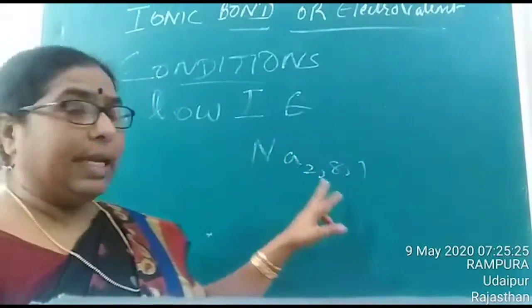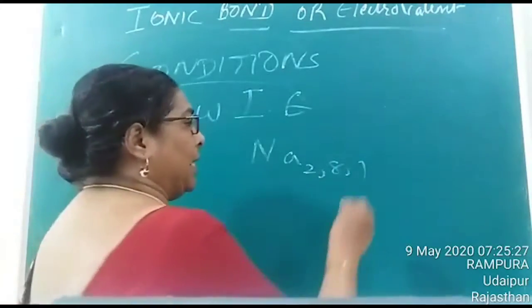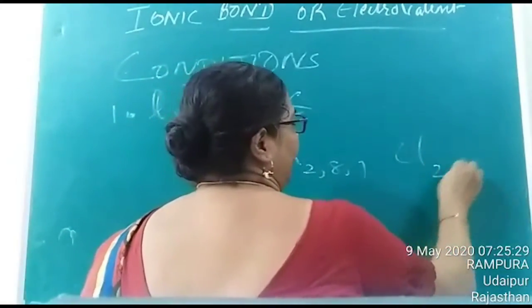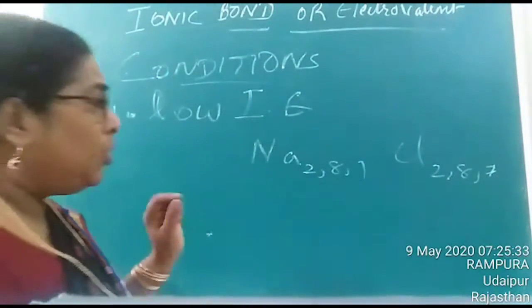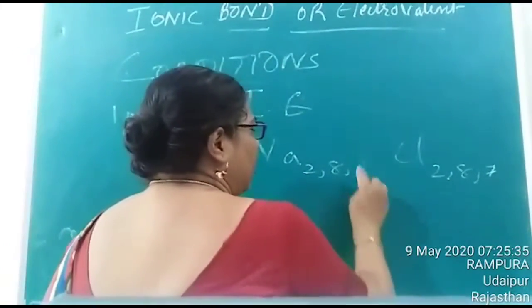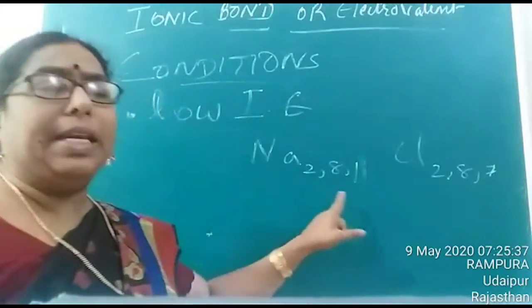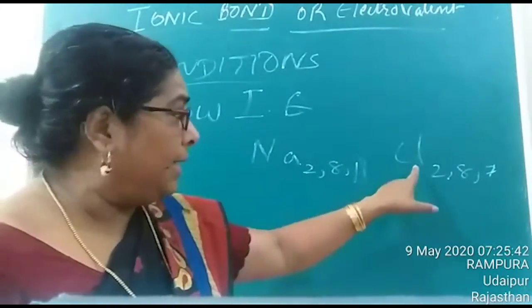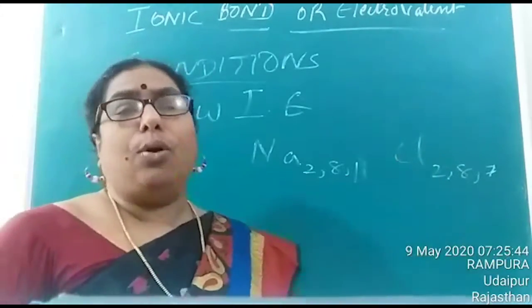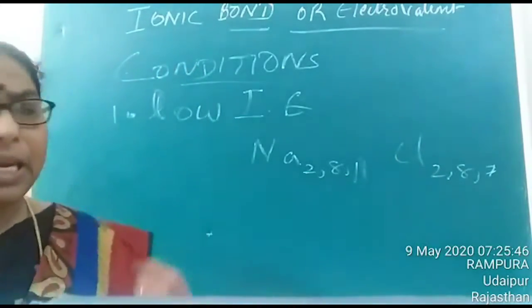1 electron is there in the outermost shell. And chlorine has 7 electrons in the outermost shell. So obviously sodium will show more tendency to lose the electron, and generally being a non-metal, chlorine shows a tendency to gain an electron.